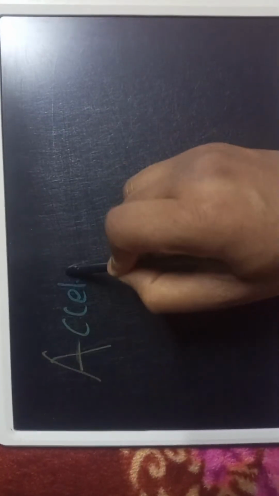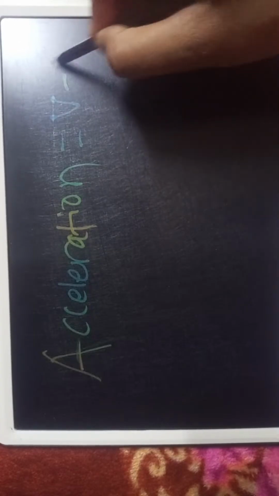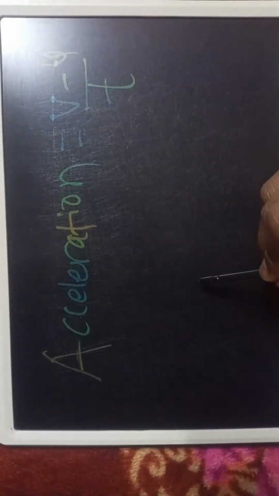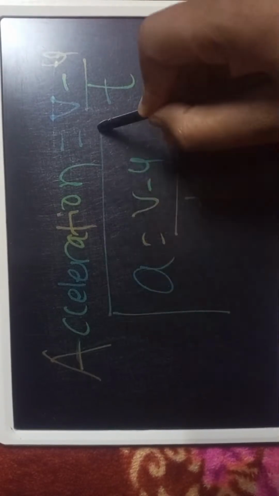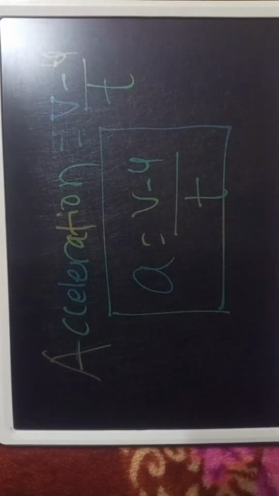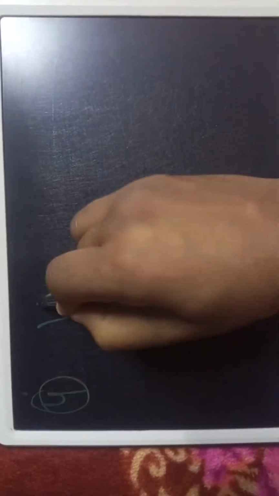Acceleration means change in velocity by time taken, that is v minus u by t. a is equal to v minus u by t. That is the formula of acceleration. Another one you have to understand: v is equal to u plus at. This formula is very useful.